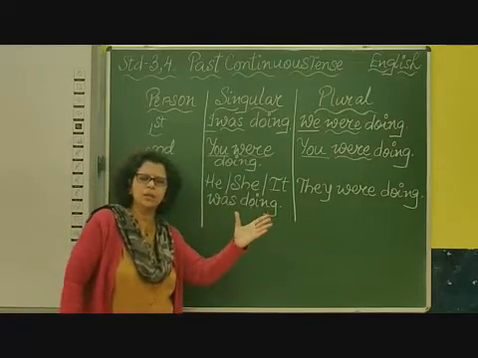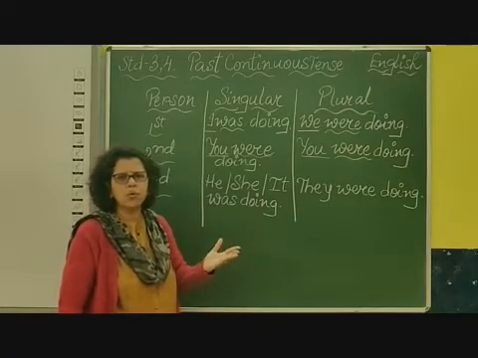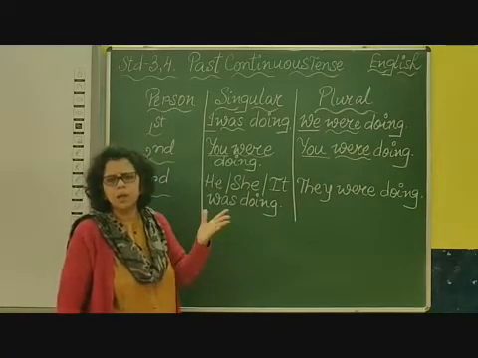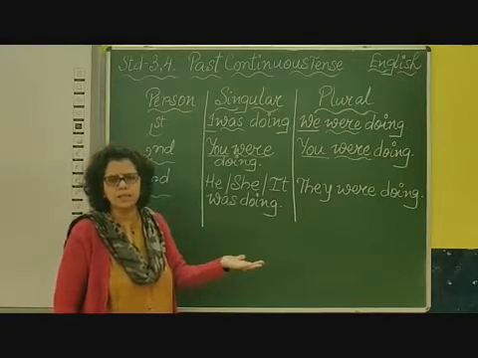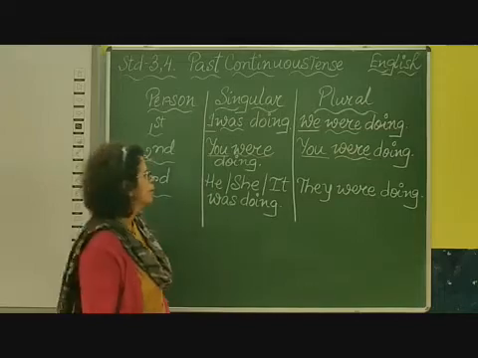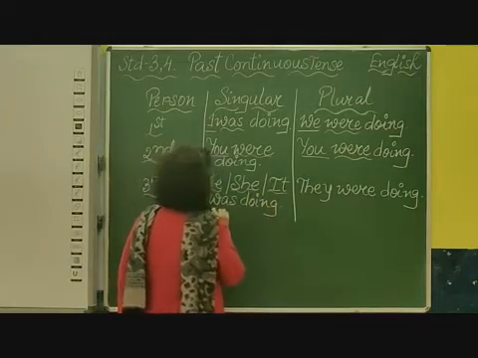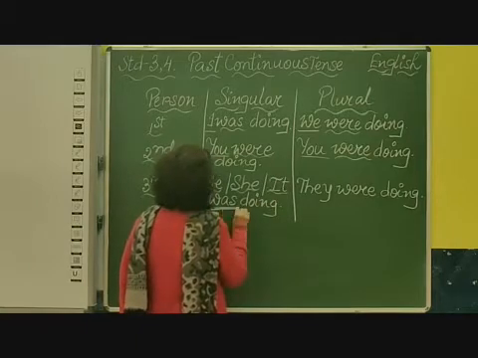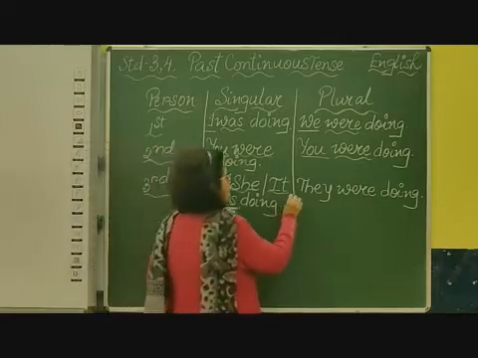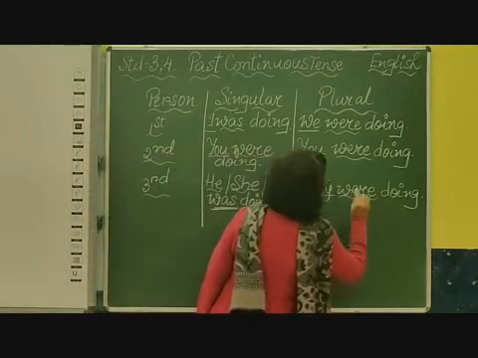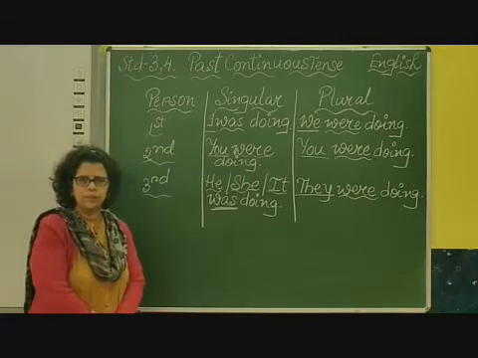He represents the male, she represents the female, it represents where we don't know the gender, or maybe a thing. If I am talking about Bharuch, I will say it. So he, she, it was. Was, because singular. And they were. They were, when there are many.